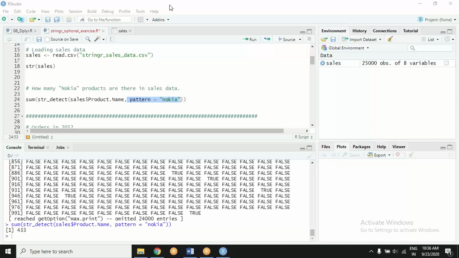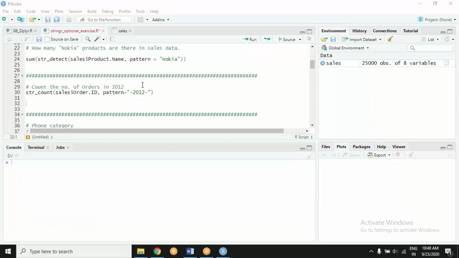To count directly, you can do something else also, but pay attention to what the difference is. Yes, the intention was, if you try str_count, what will happen? Check it out.